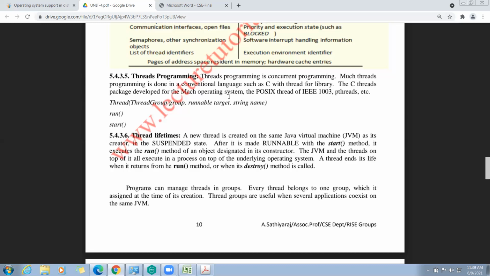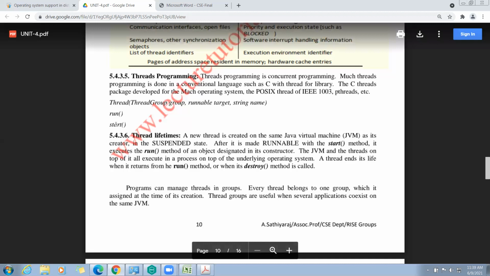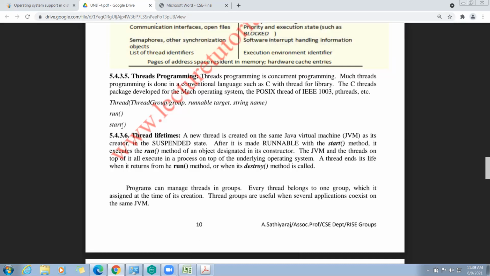After it is made runnable with the start method, it executes the run method of an object designated in its constructor.